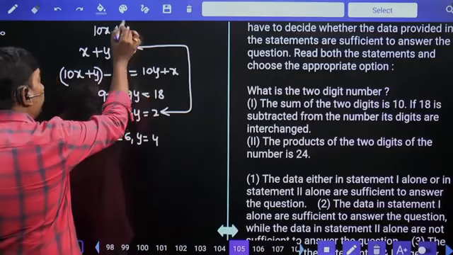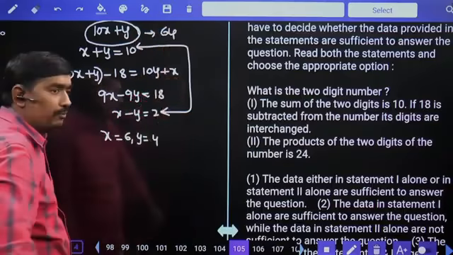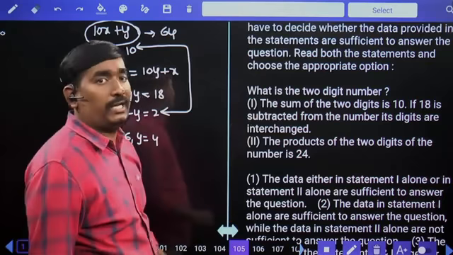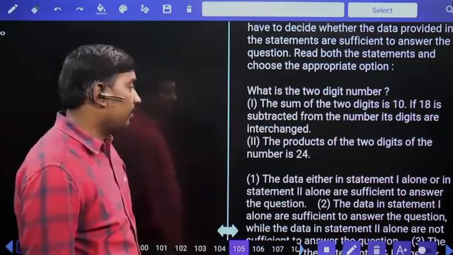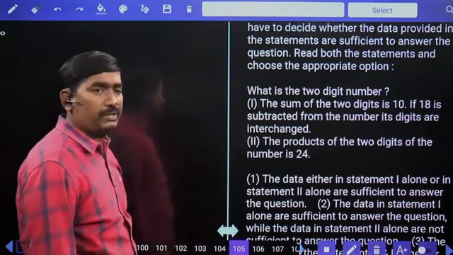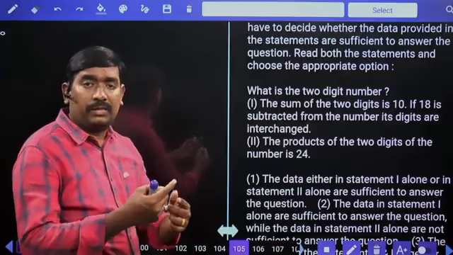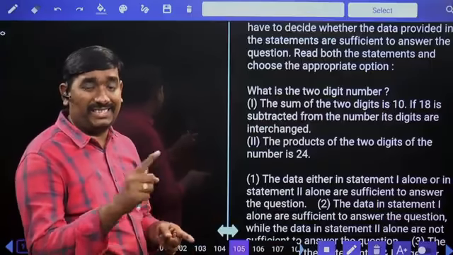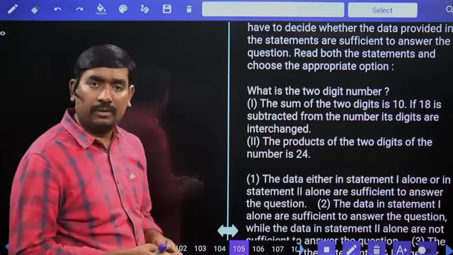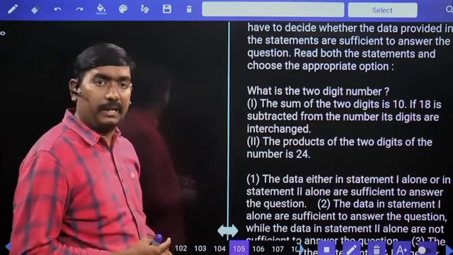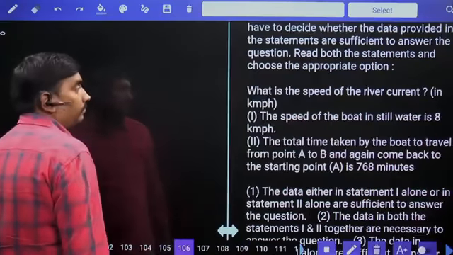The number 10x plus y, 10 6s are 60 plus 4, 64 is the 2-digit number. First statement alone we can say the answer. The product of the 2 digits of the number is 24. Product is 24 means it might be 38, 3 8s are 24, 83, 8 3s are 24, 46, 4 6s are 24, 64. So we can't say with second statement alone. Only one is enough to get the answer.